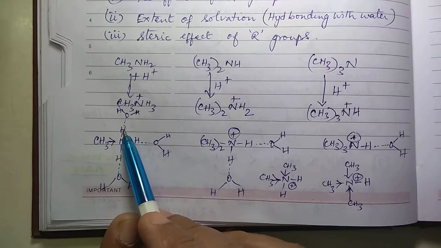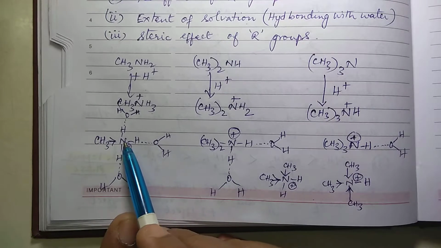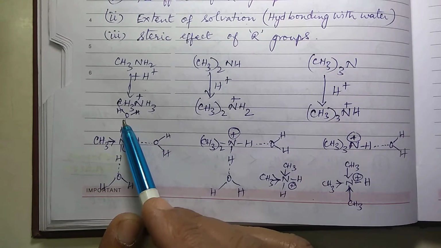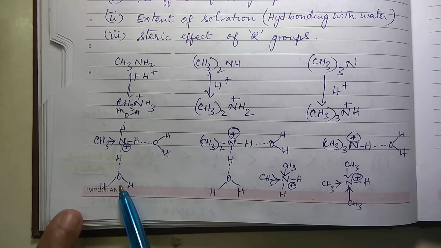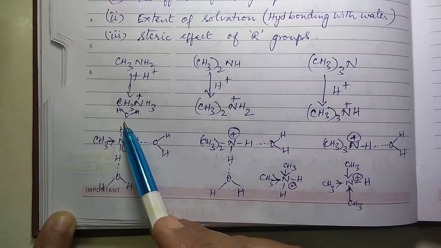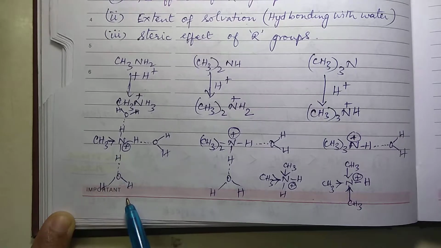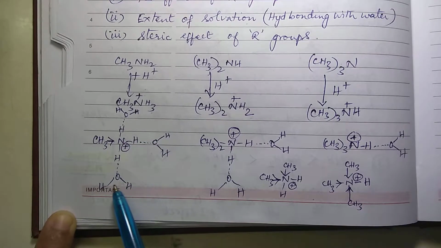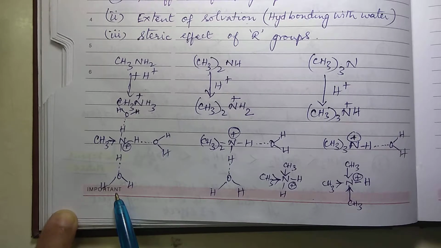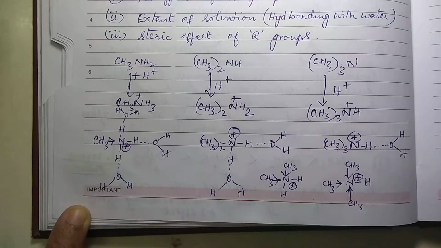So these 3 hydrogen atoms attached to nitrogen are engaged in hydrogen bonding on all the 3 sides, right? On all the 3 sides the solvation is taking place, or you can say extent of solvation is much greater. Only this side R group is there.